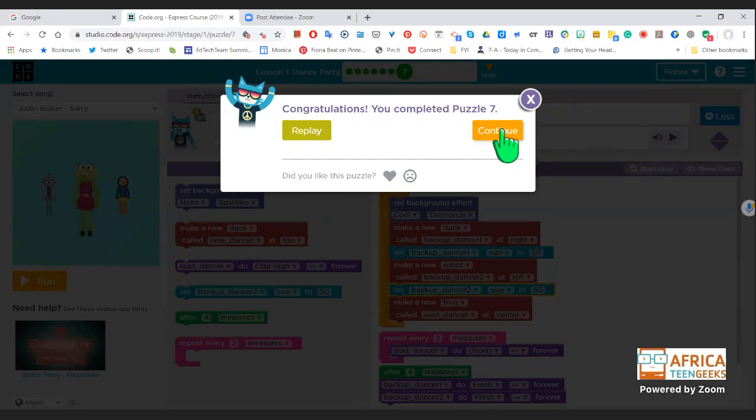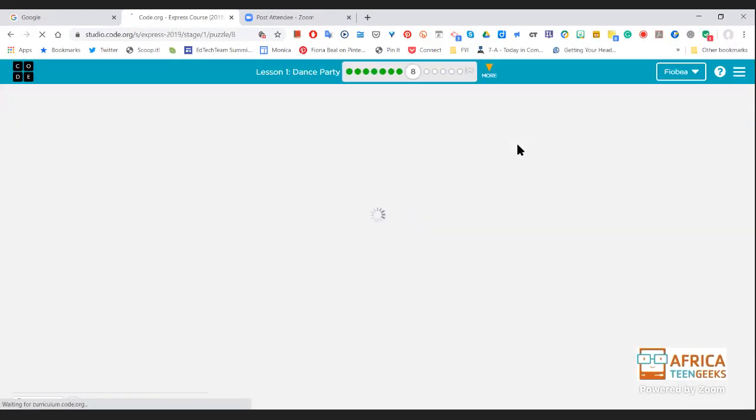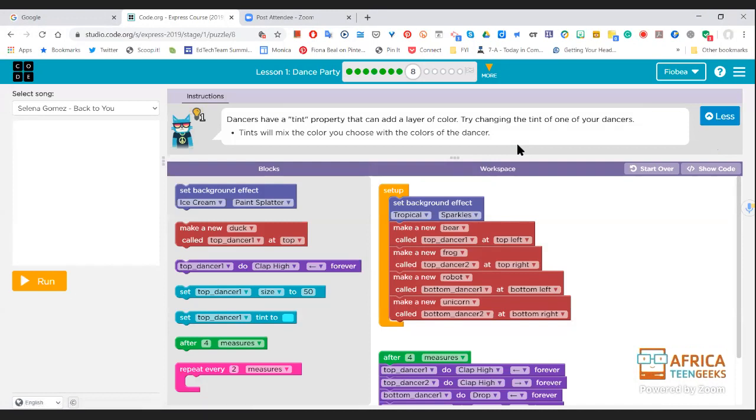Right. So we've done puzzle 7. Good. Now we're going to go on to puzzle 8. So far you've had a chance to play with the different types of dancers and you've programmed them to do different kinds of dance moves. But do you know what actually is happening, what the code is doing? Every dance move is made up of a series of images called frames, and each frame is slightly different from the one before it. So when the program runs, it's one frame after another going very fast, and it looks like the dance is moving. That's the secret of animation.